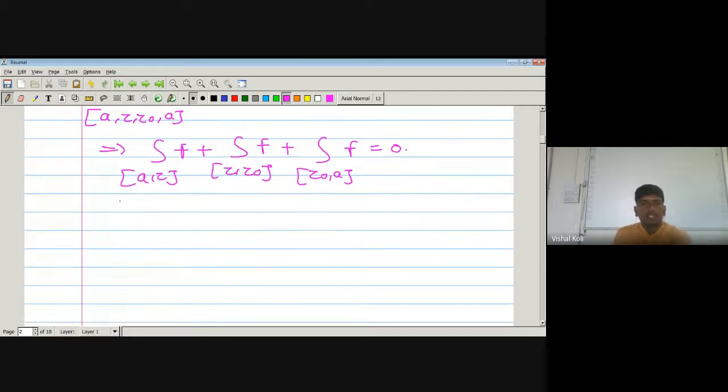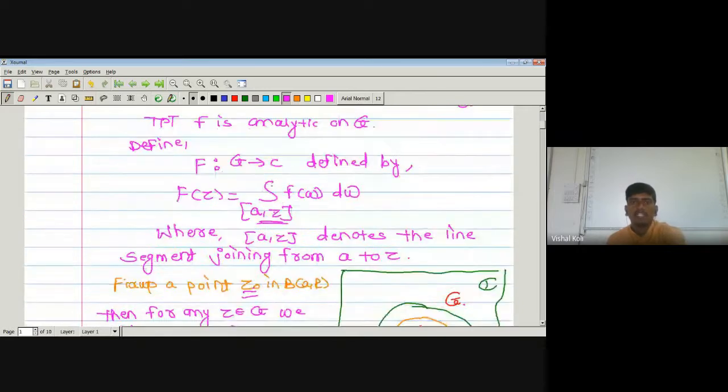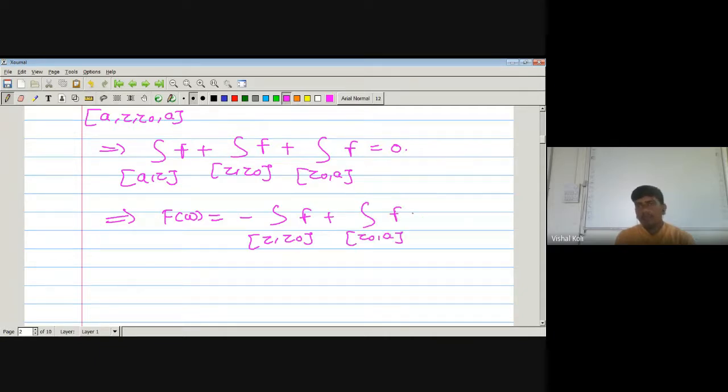Okay, so by the definition of capital F, this integration from A to Z of f(w) dw is nothing but capital F of Z. Just put that value here, then it is nothing but capital F of w. Now just subtract these two integrations on both sides, then we will get minus the integration from Z to Z0 of the function f plus the integration from Z0 to A of the function f, and it will be equal to, as we have taken this on the right hand side, again a negative sign.